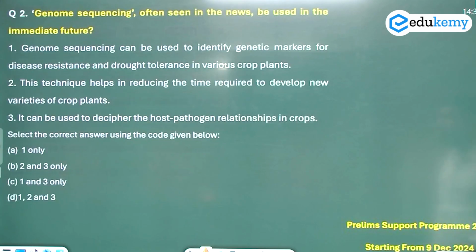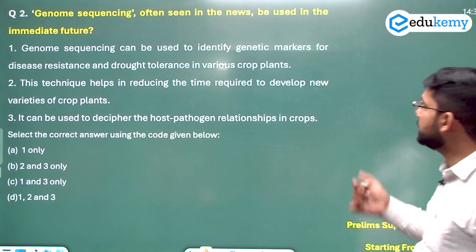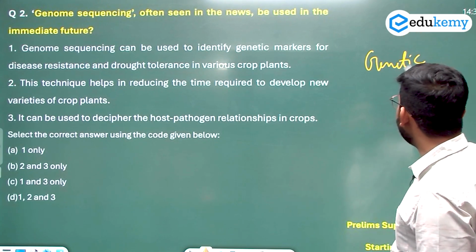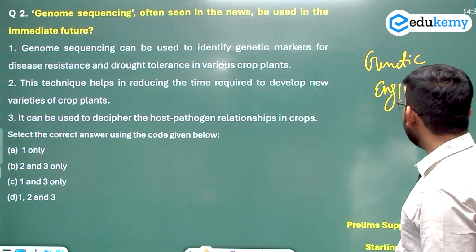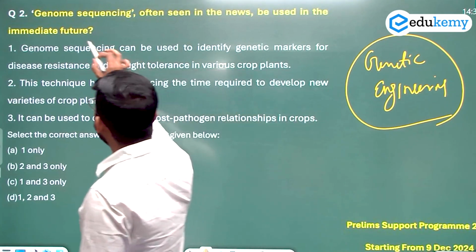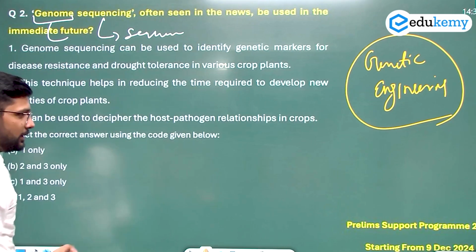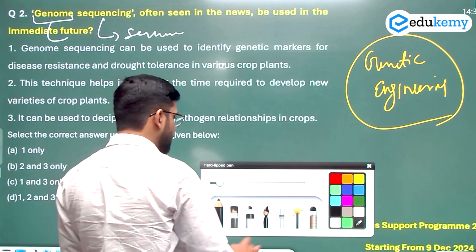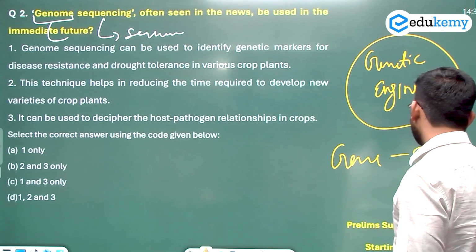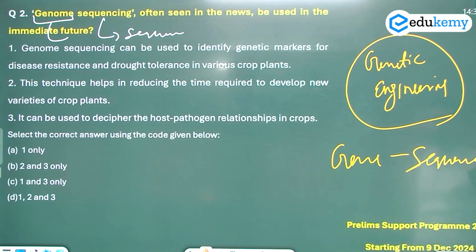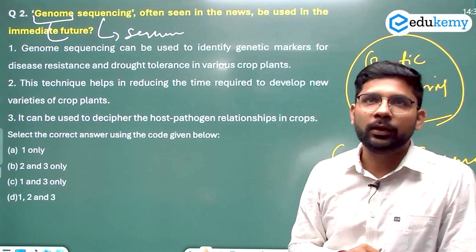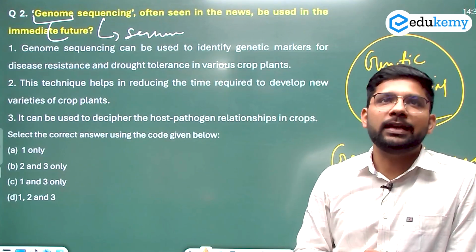Now let's come to question number 2, the genome sequencing. This is again from genetic engineering. The topic here is genome sequencing. If I am decoding the word genome, genome means gene and sequencing means the sequence of the gene. If we are doing the sequence of the gene, that is part of genome sequencing. Now we need to tell where genome sequencing can be used.